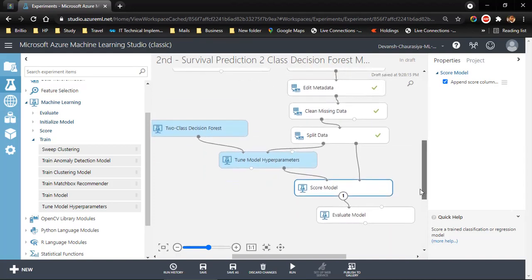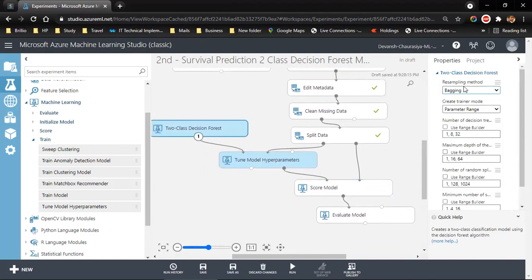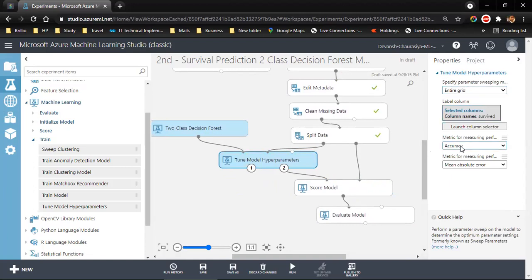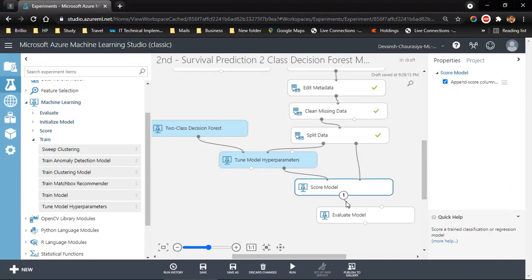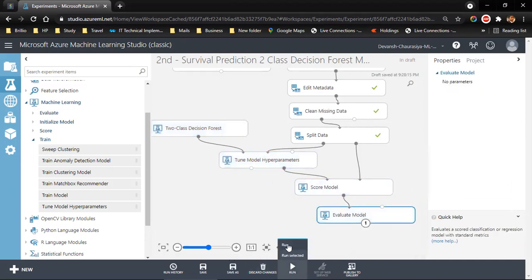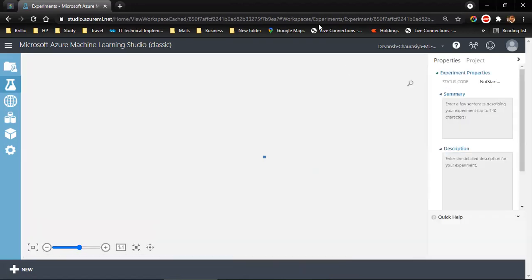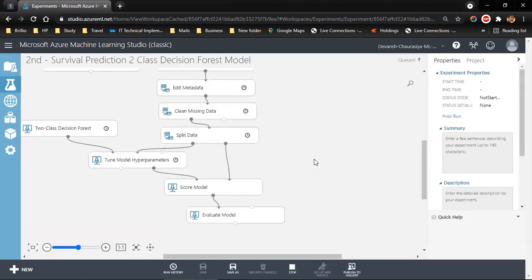Okay, and now let's check it again. Parameter range, everything is right. Let me not change it. Hyperparameter entire grid. We are going for accuracy. What you want to measure as a metric: accuracy, precision, recall, F score. Let it be default, accuracy, score model and evaluation. Now I come here and run the entire model again. If your data is too big, don't do that.